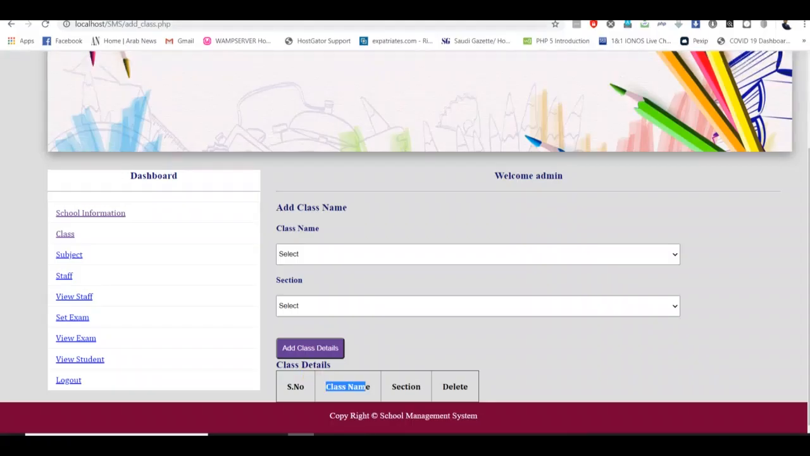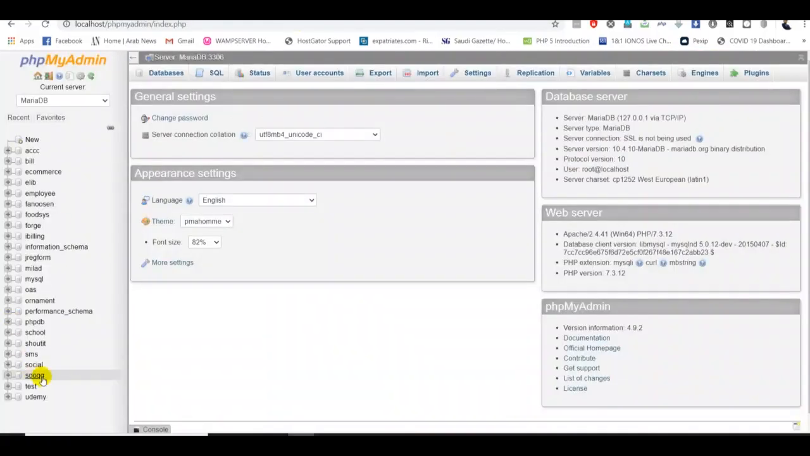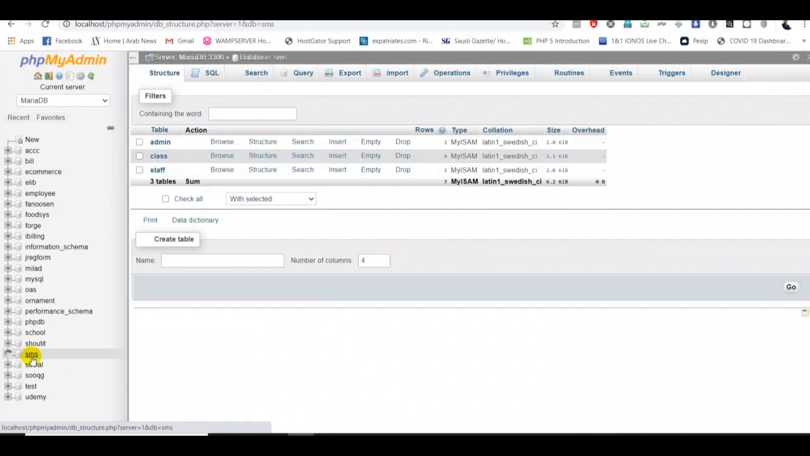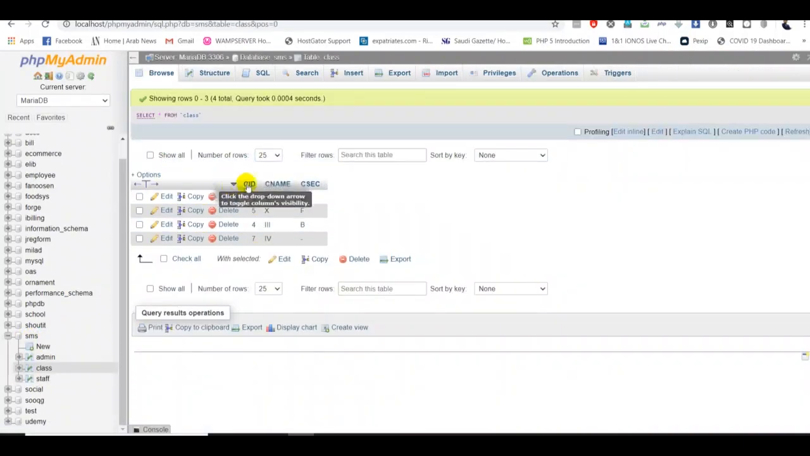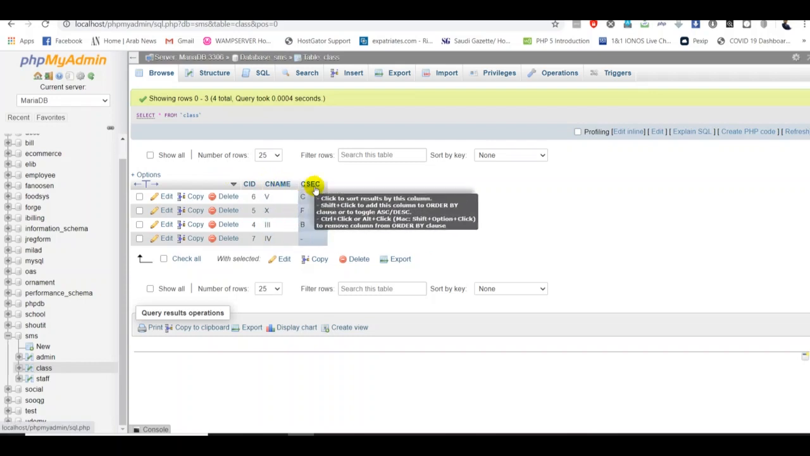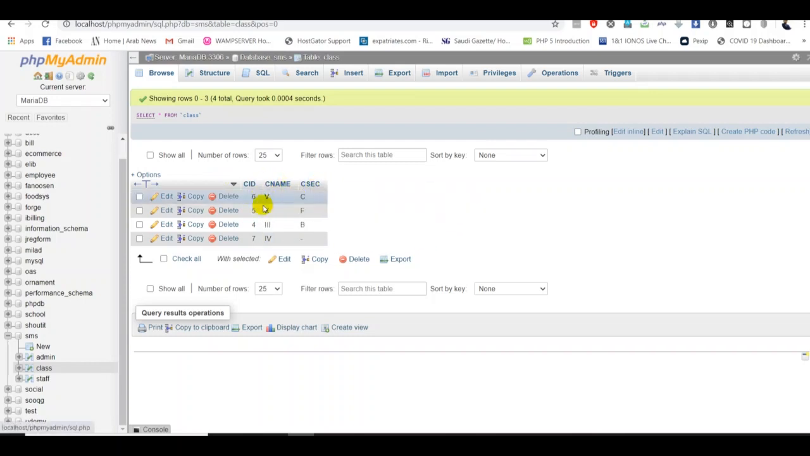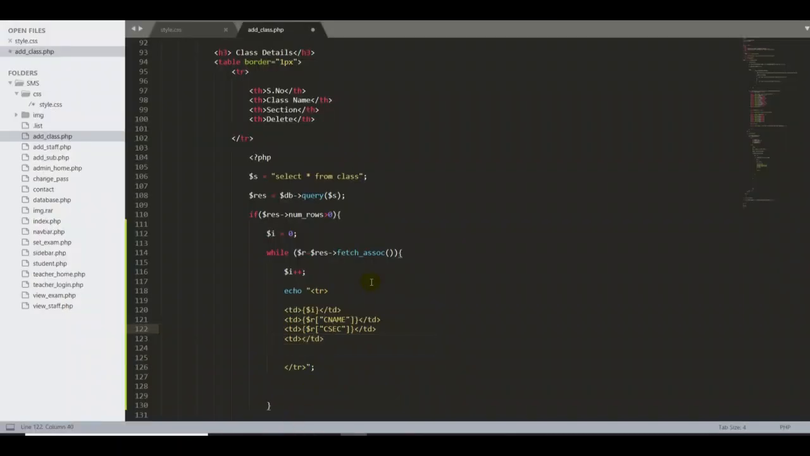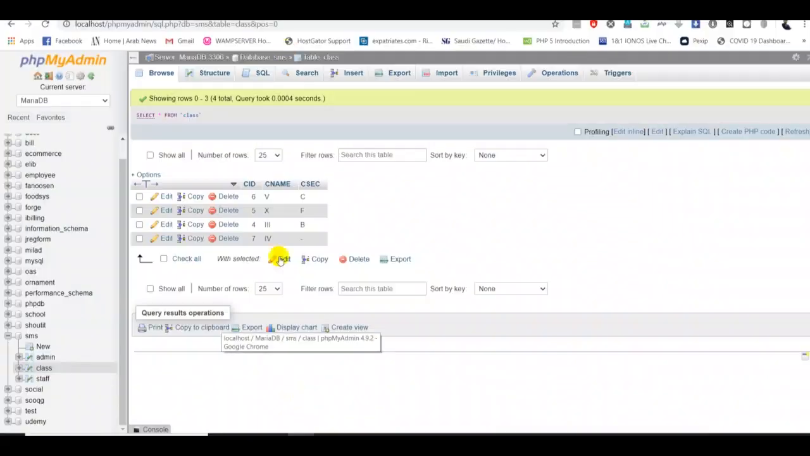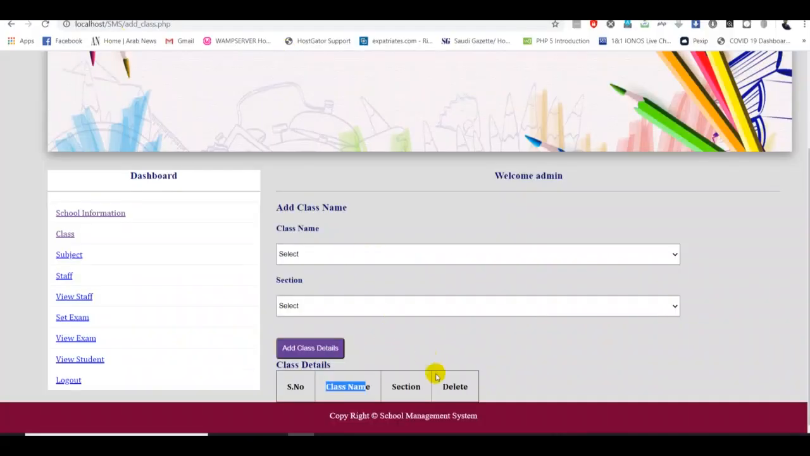For example, if you go back to the database and SMS, and go within classes, we have a C name and we have a C section. So we have to fetch these two columns and put them into our table. That's the reason I'm typing C section. And we need one more column in our table called delete.